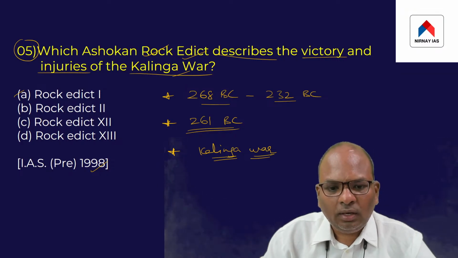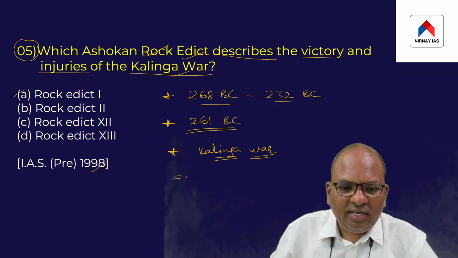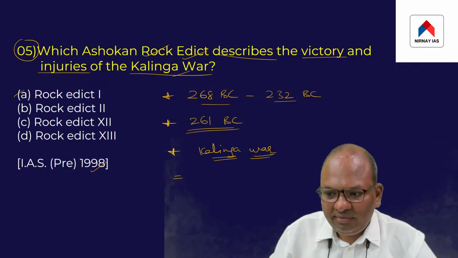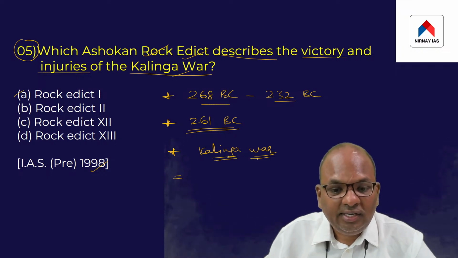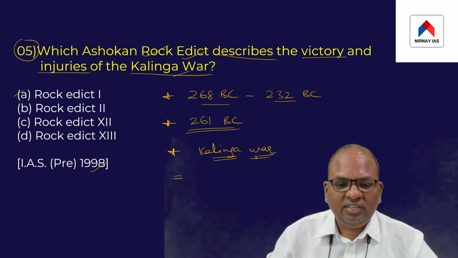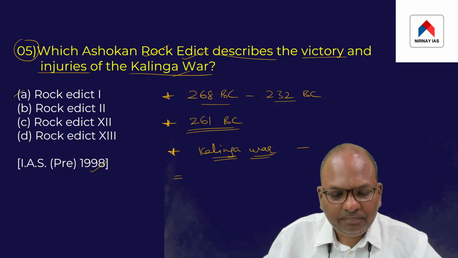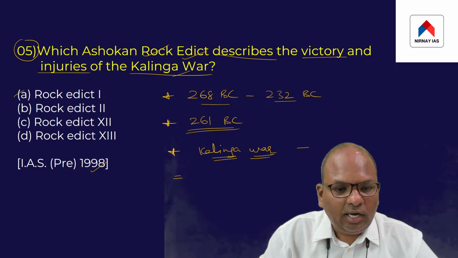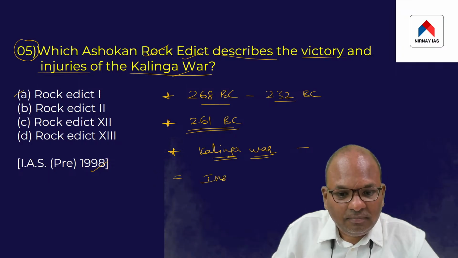Ashoka fought this war in his 8th year after coming to power. That is, in the 8th year of his coronation, Ashoka is said to have fought this war. Kalinga is basically the present day Odisha region. So after the end of the war, Ashoka started issuing inscriptions.